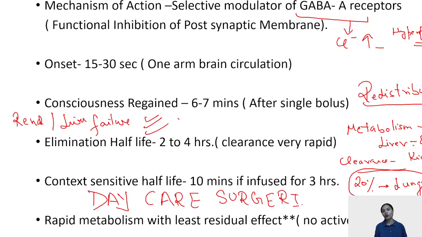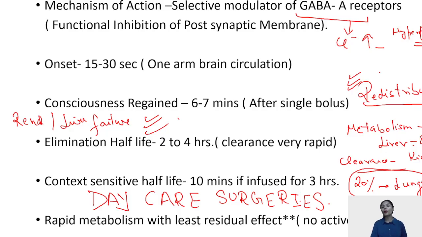So, in this very page, you have three very important MCQs. First, how does rapid metabolism take place? That is redistribution. Propofol can be used in renal liver failure and for daycare surgeries. It is the drug of choice because there are no active metabolites and there is no residual effect of propofol.